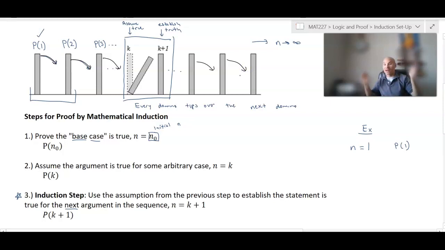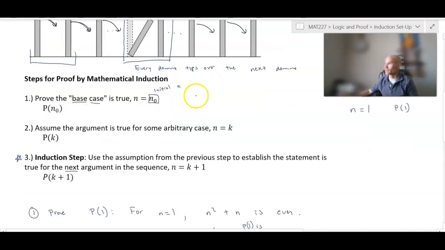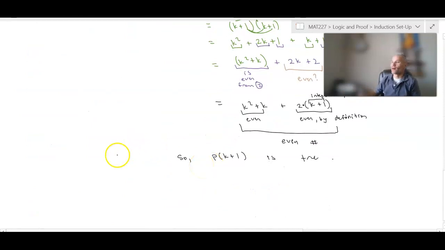If you've ever built dominoes and stacked them side by side, you definitely know that there has to be certain spacing. This is just an analogy, so don't fully base your understanding off of that. But now we know that the chain reaction will continue because we've established that every domino knocks over the next domino. So I'm going to wrap this proof up. After we do step 3, we don't want it to stop. We want to write the conclusion.